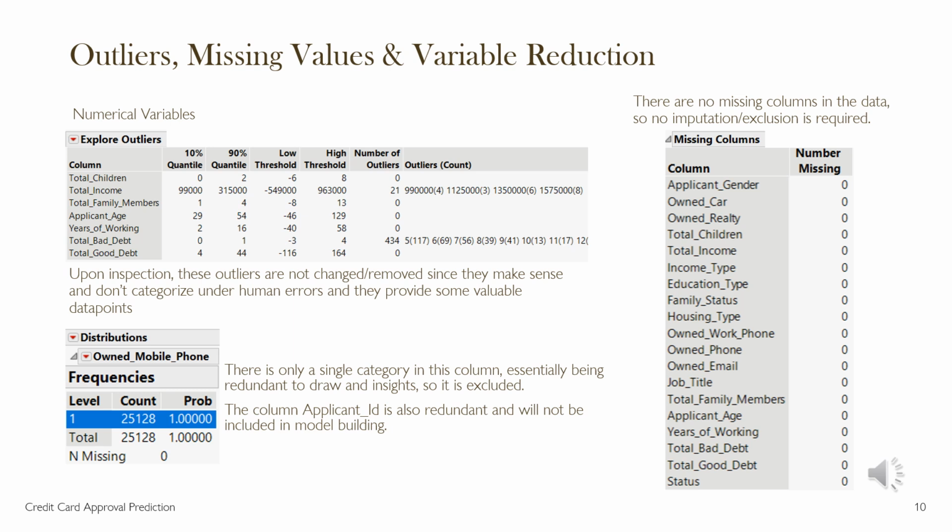There is only a single category in the column called own mobile phone, which is redundant, being unable to draw any insights, and it is finally excluded. And also the column known as the applicant ID, which acts as a row identifier and consists of all unique values, will not be included in our modeling process. And luckily, we have no missing values to deal with in our dataset.